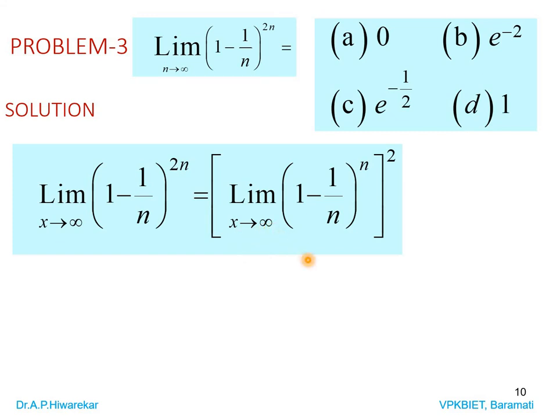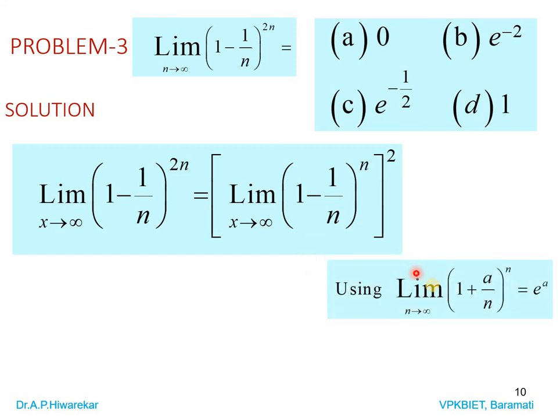So we have a standard result: limit of 1 plus a by n, power n, as n tends to infinity, is e power a. What is a here? a is minus 1. So it is e power minus 1, this power 2, which means it is e power minus 2. So our option here is B. The answer to this problem is option B. It is very simple, just adjustment of the term and then applying the standard result.